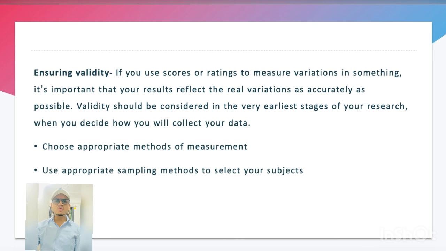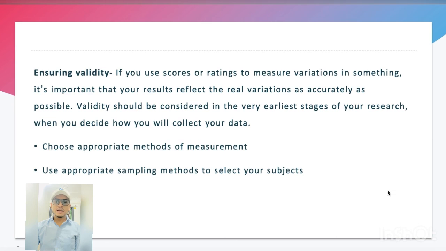Here we have ensuring validity. If you use scores or ratings to measure variation in something such as psychological traits, level of ability or physical properties, it's important that your result reflects the real variation as accurately as possible. Validity should be considered in the very earliest stages of your research, when you decide how you will collect your data. You choose an appropriate method of measurement. Ensure that your method and measurement techniques are high quality and targeted to measure exactly what you want to know. They should be thoroughly researched and based on existing knowledge.